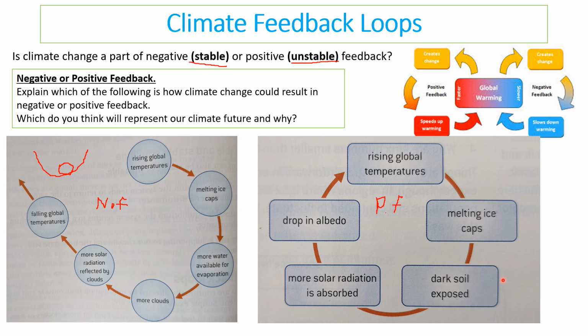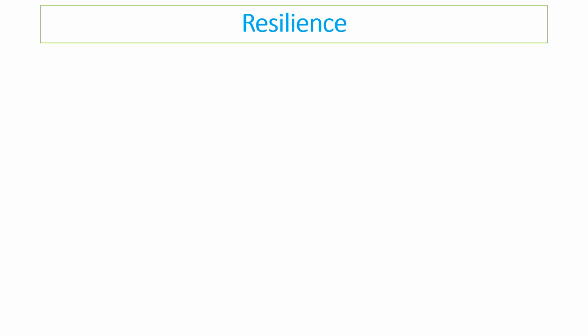Also, the deep sea beneath the Arctic and the Antarctic would be exposed, and that's a dark blue colour, which would absorb lots of heat. This means more solar radiation would be absorbed, and therefore there would be a drop in the albedo, which means a reflection of heat, and therefore the temperature would continue to rise, and that would make it worse, and it would continue to get higher and higher and higher.